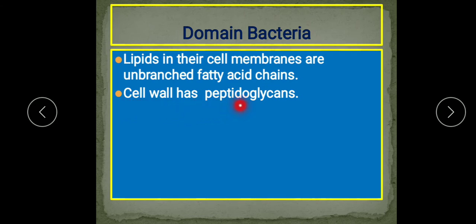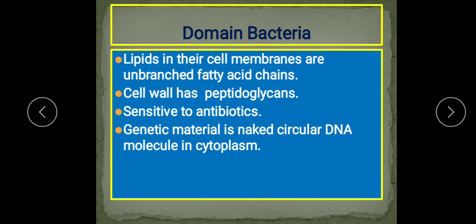And they have a cell wall with peptidoglycan. This substance is present in their cell wall. They are sensitive to antibiotics. Yes, like domain Archaea we have seen, those organisms are not affected by the antibiotics which destroy bacteria, but these bacteria are sensitive to antibiotics. Genetic material is a naked circular DNA molecule in the cytoplasm, as they are members of prokaryotes, and their rRNA is unique.